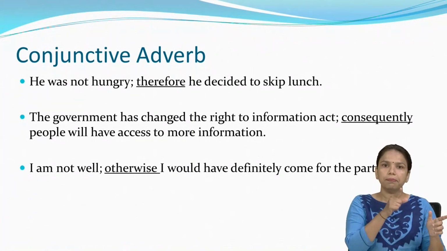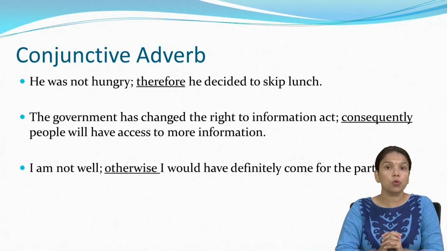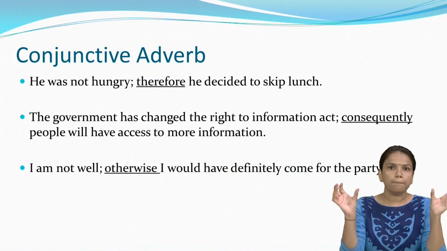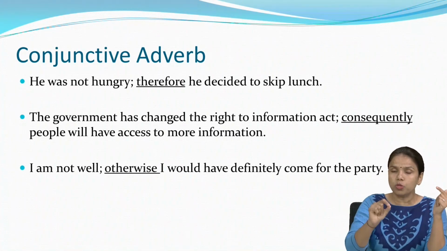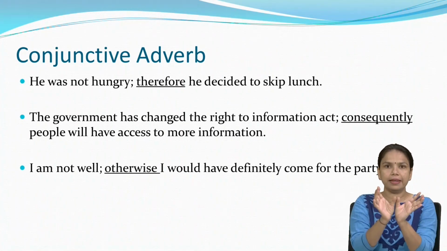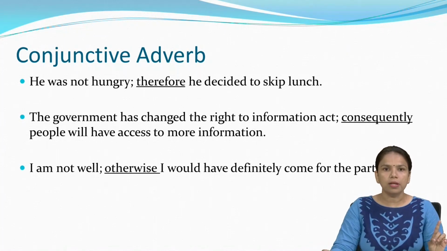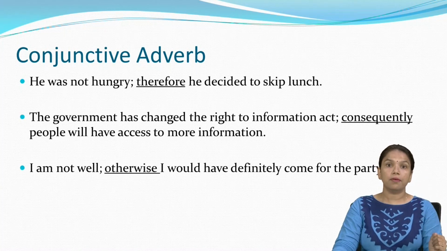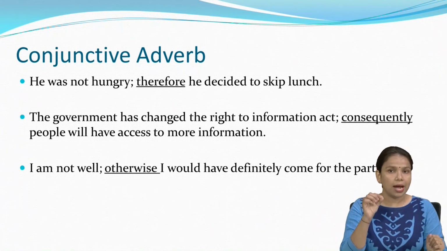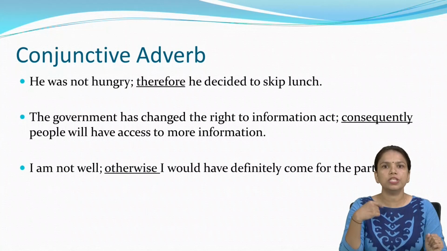Consequently, the people will have access to more information. There are two main sentences and one word which joins the two sentences. It is called a conjunctive adverb. It depends on the reasons which conjunctive adverb we have to use at which place.